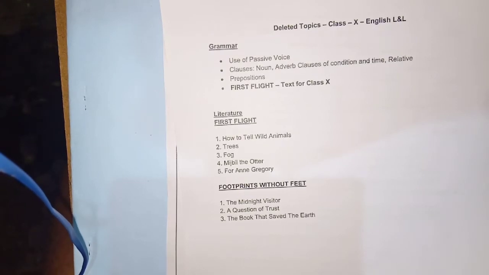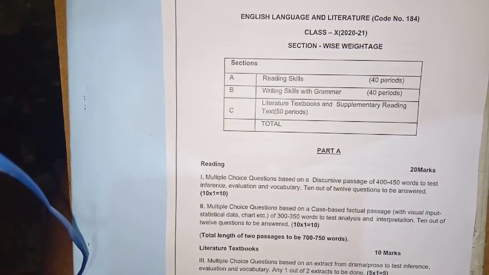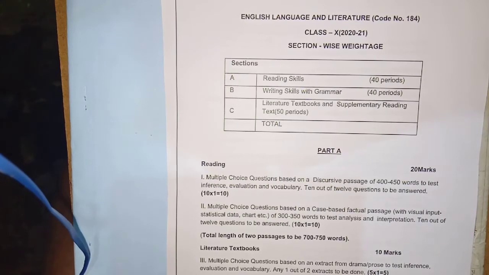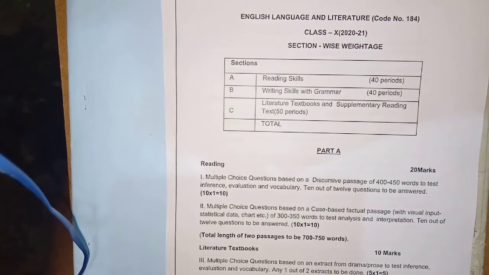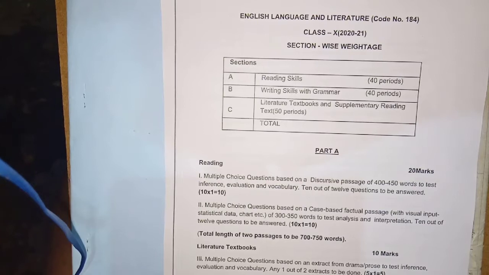After this information, we move on to the question paper pattern. The first one, Part A, which means Section A. We're discussing Part A, which includes two passages: one is a discursive passage, one is an unseen passage. What is an unseen passage? What is a discursive passage?